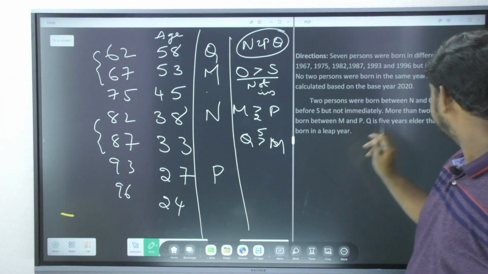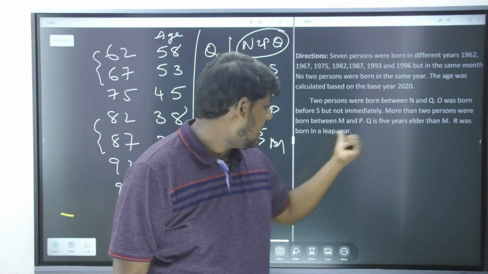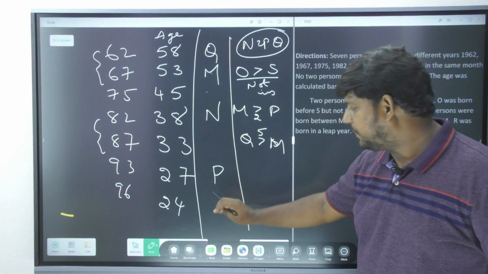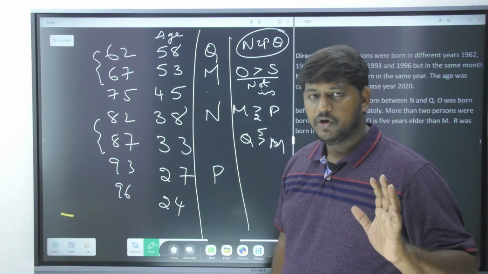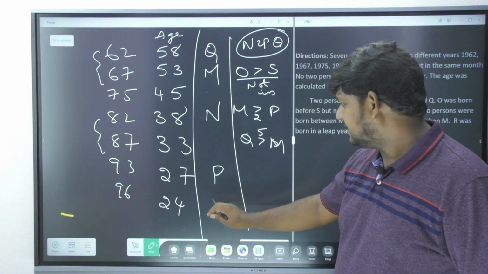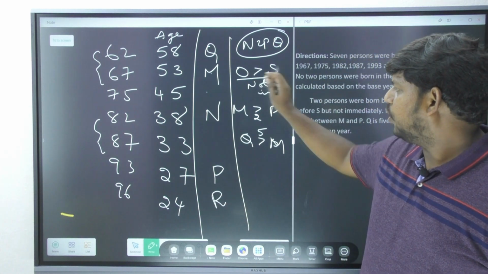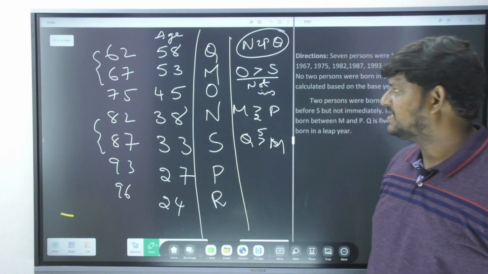The information is R was born in a leap year. It is clearly showing you R was born in a leap year. So if I bring P at this particular position, you may not be able to place R. That is why I'll just write R over here, and the O and S persons are going to come here and here. Very simple logic.